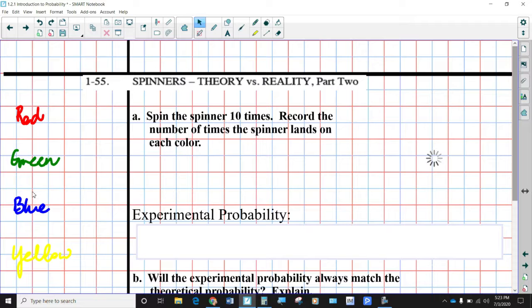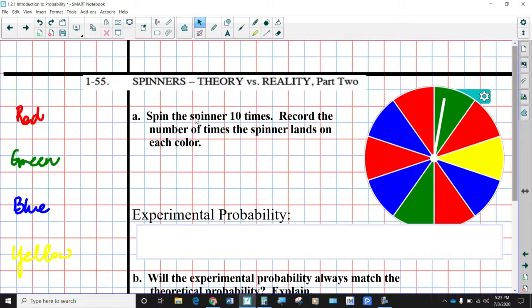Okay, now we're going to go into the realm of experimental probability. We've been working with theoretical probability because we know the total number of parts and we know the number of desired outcomes, and so we can always write the theoretical probability using those ratios. But sometimes you don't know what the actual probability formula is. Things can get pretty complex. Like, for instance, what's the probability of winning the lotto? How do you even figure that out? Mathematicians and statisticians, they know how to figure those things out, but it's really complex.